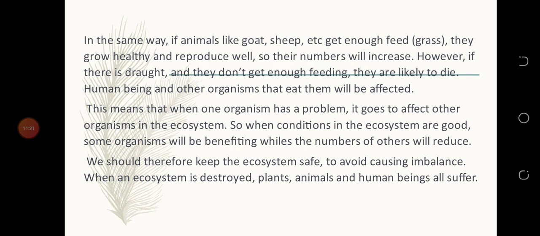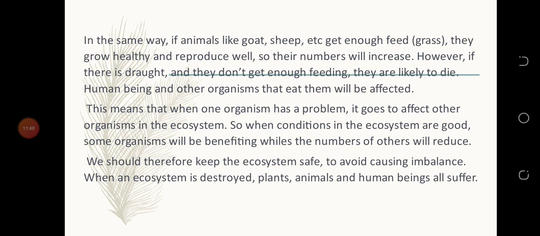The same way, if animals like goats, sheep, etc. get enough food, that's grass, they grow healthy and reproduce well. As I was saying, let's take sheep and goats. If they get enough feed, that's the grass, they grow healthy and reproduce well, so their numbers will increase.